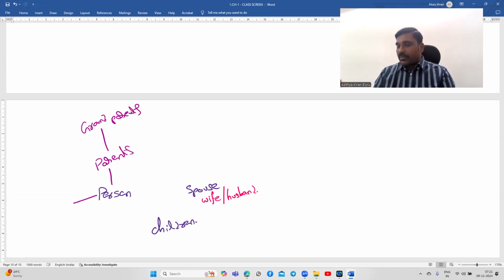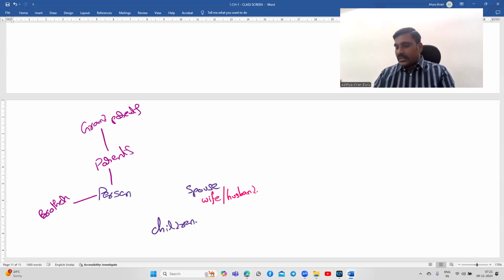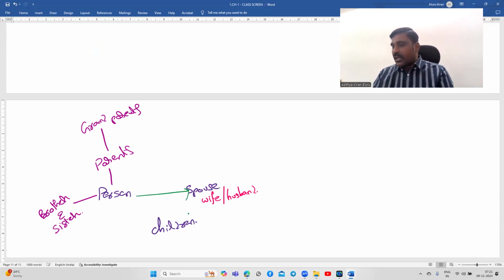Okay, and this person's brothers or sisters. Look at the definition: parents, grandparents, brothers and sisters. Now the transaction between this is related, this is related, and this is related. This is related and this is related.